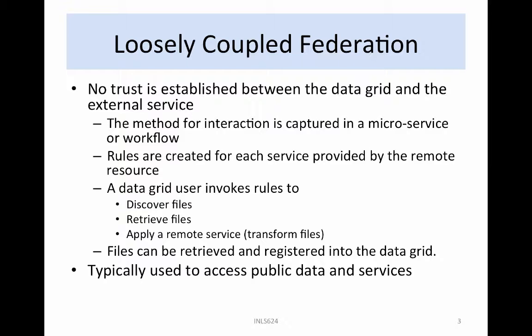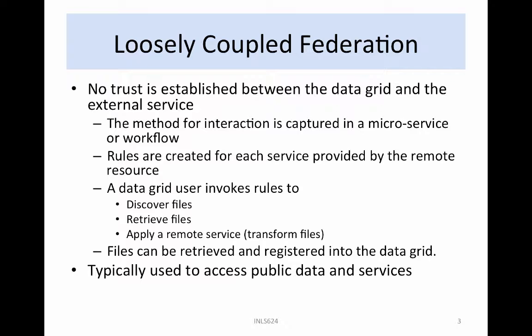Loosely coupled federation is used to interact with independent data management systems or service providers. Interactions are done through service calls. This is similar to interactions with a remote system through a broker. However, the protocol required by the remote data management system is generated by a microservice within the data grid to allow communication to proceed. No assumption is made that the remote system will use the same native communication protocol as the data grid middleware. No trust is established between the data grid and the external service. All required authentication is done at the remote system.